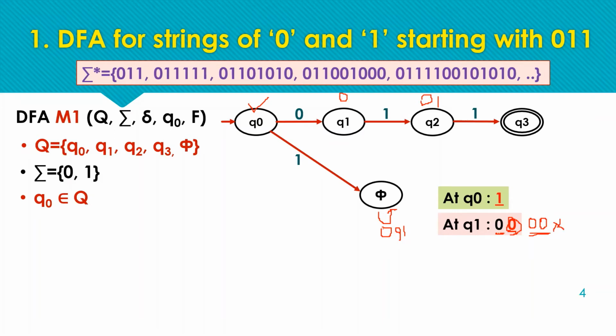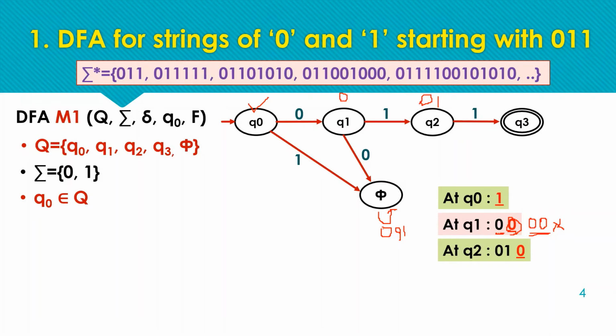So for 0 0, if we receive the next 0 at Q1, we should mark it to the dead state, because this path is not an acceptable path.